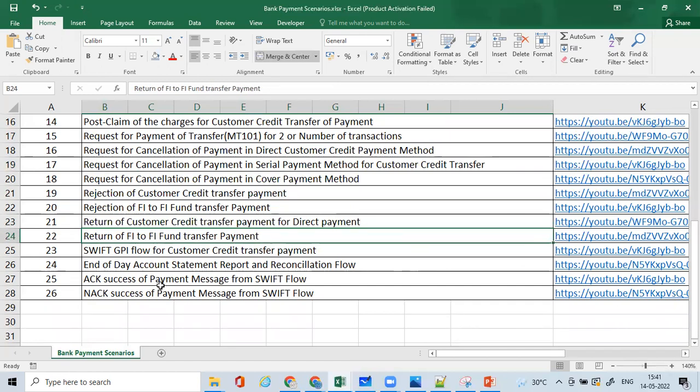ACK success of a payment message from the SWIFT flow. When the payment is sent out, the necessary ACK message has to be received. So how does that work, how does that message look, and what happens if a NAK is received, or what happens when an ACK is received?